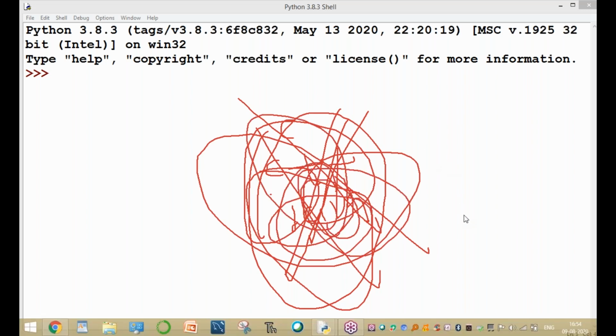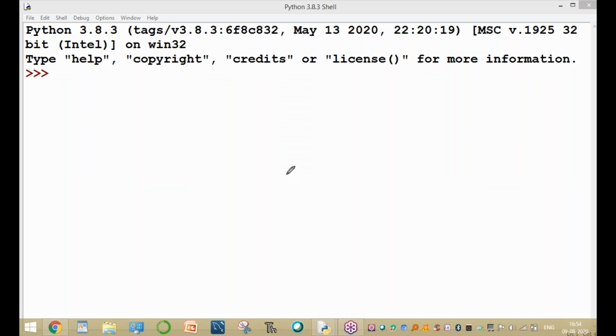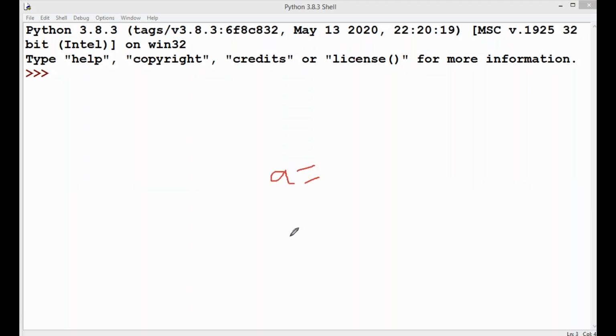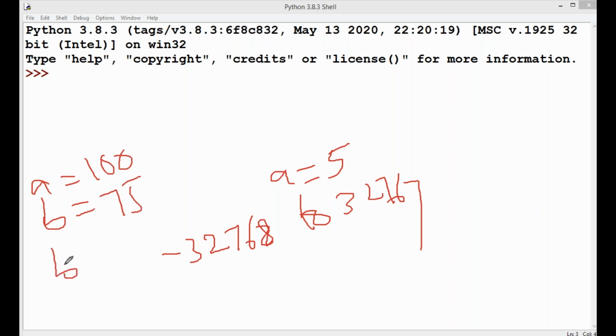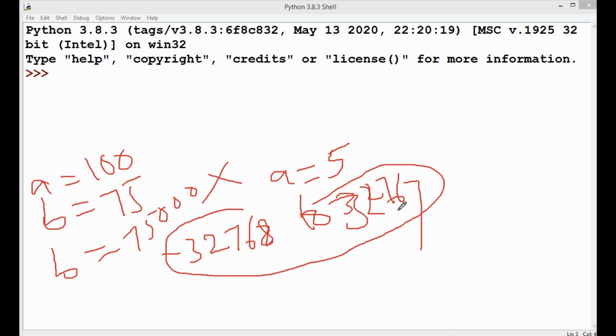For example, in C language, a is one variable. It stores only limited values: minus 32,768 to plus 32,767 only. For example, a is an integer, it stores 5. A is an integer, it stores 100. For example, b is an integer, it stores 75,000. It is not stored. Why? Because the range is up to 32,000 only. It cannot store, so now declare it as a long integer.